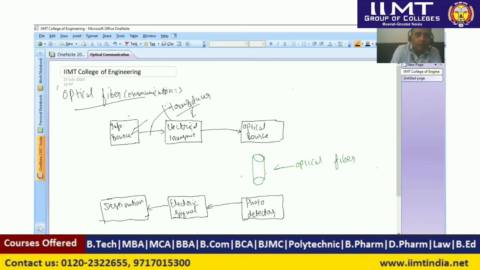As you know, the transducer is used to convert one energy into another energy. So here we are using an electrical transducer to convert a light source or another source into electrical form.